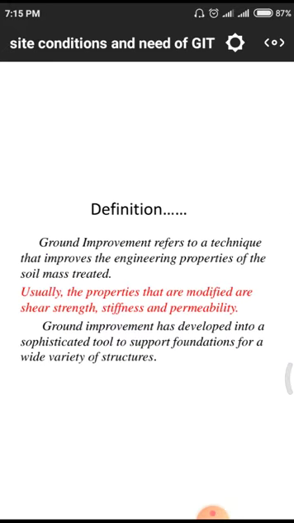What is the definition of ground improvement? Ground improvement refers to a technique that improves the engineering properties of the soil mass treated. Usually the properties modified are shear strength, stiffness and permeability. It means first of all we have to improve the shear strength. If the shear strength is very low, automatically sliding takes place, and likewise stiffness and permeability. Ground improvement has developed into a sophisticated tool to support foundations for a wide variety of structures.